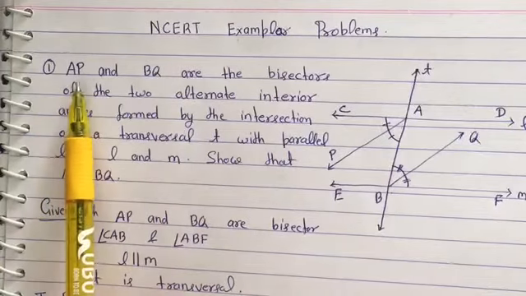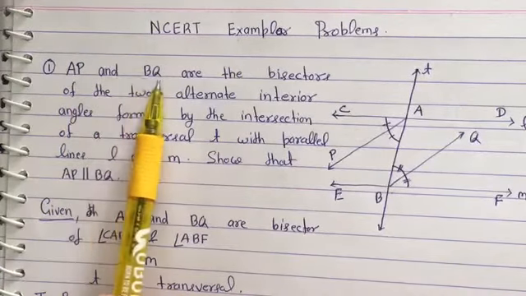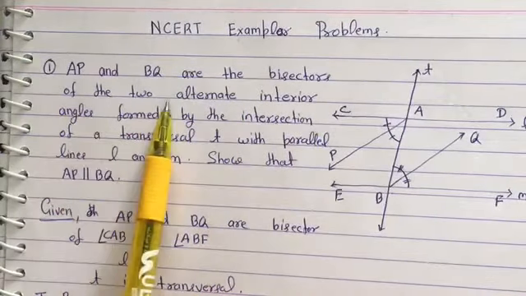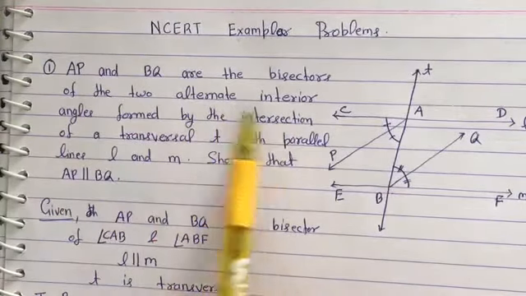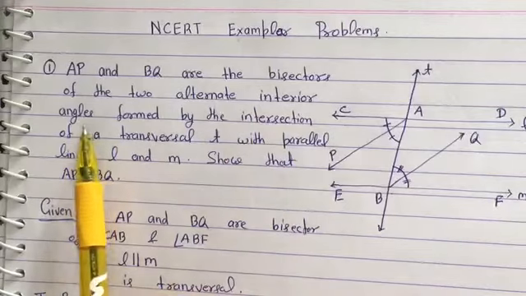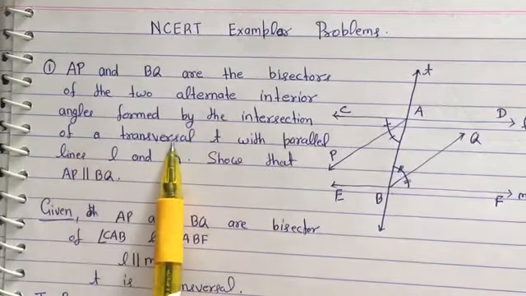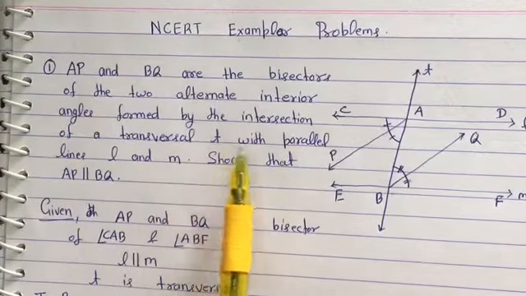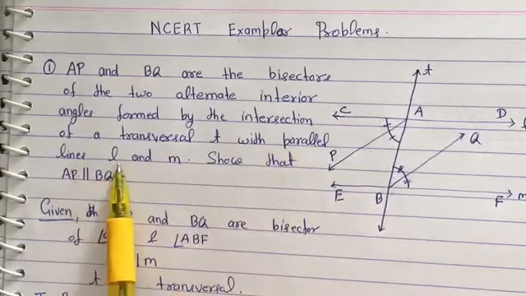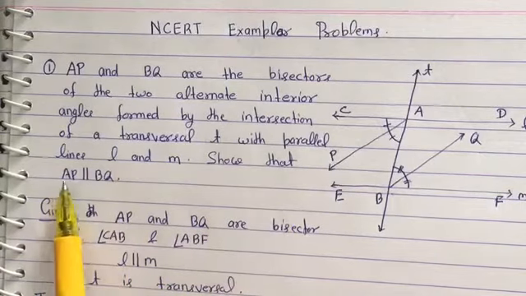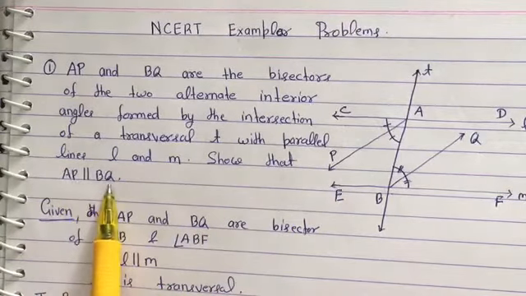Question is: AP and BQ are the bisectors of the two alternate interior angles formed by the intersection of a transversal T with parallel lines L and M. Then we have to show that AP is parallel to BQ.